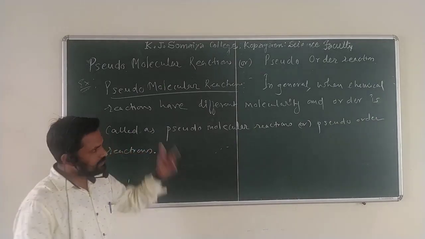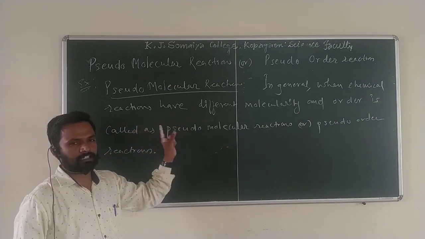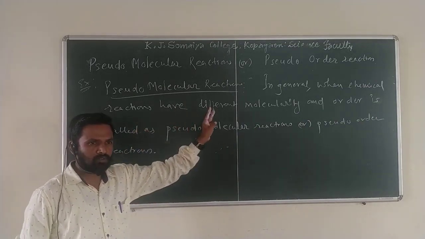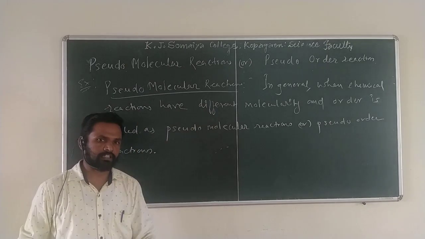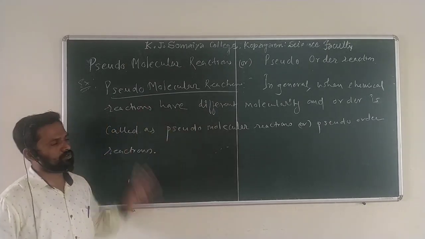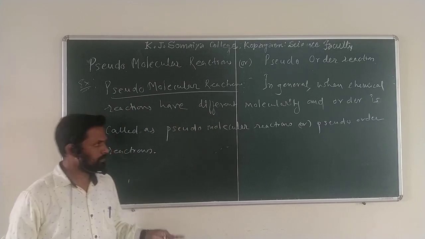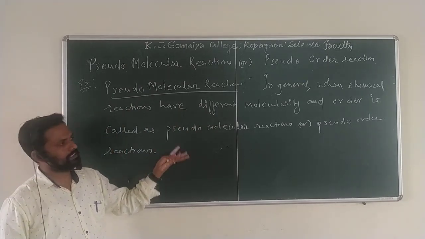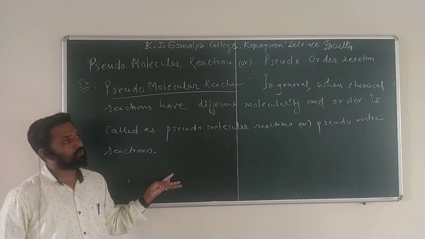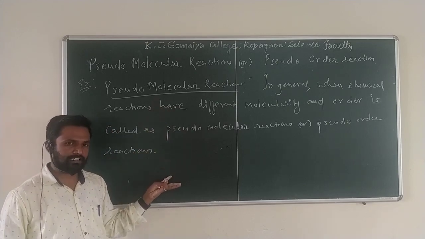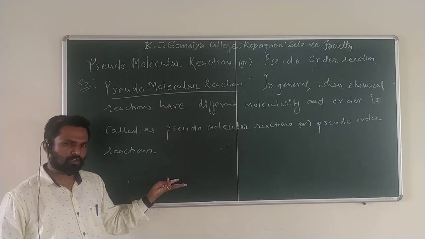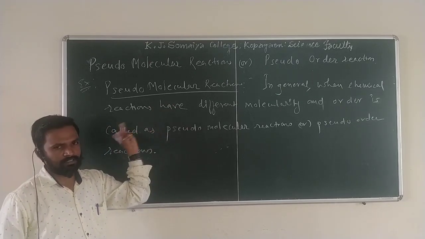Means what? Such chemical reactions, for those, molecularity and order must be different, so such reactions are called pseudo-order reactions. I hope you understand. All the examples were taken. For forming pseudo-order or pseudo-molecular reactions, molecularity comes mostly from the theoretical concept.